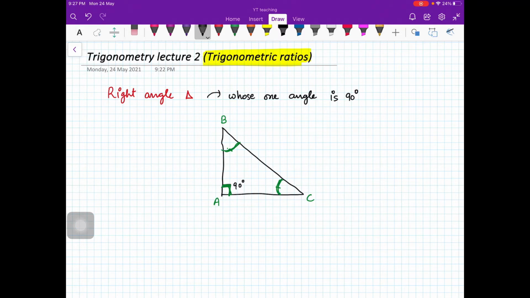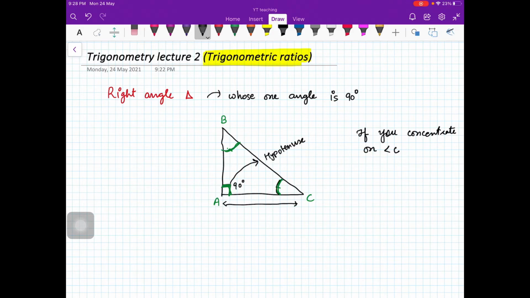Suppose you are talking about angle C. There is something you should understand. If you concentrate on angle C, then first of all, the side which is opposite to the right angle is called the hypotenuse.